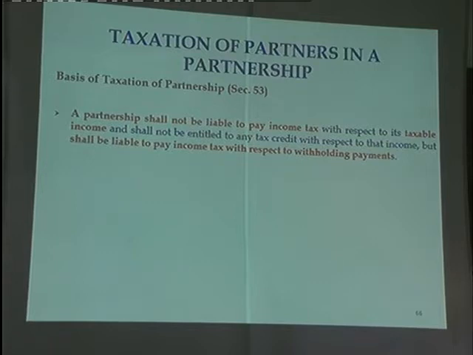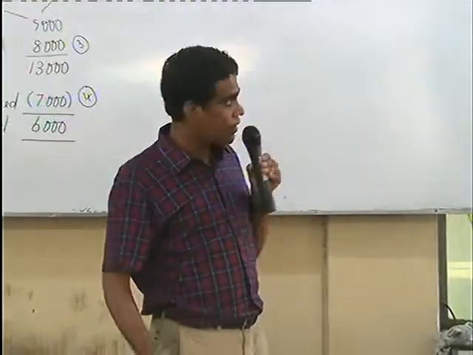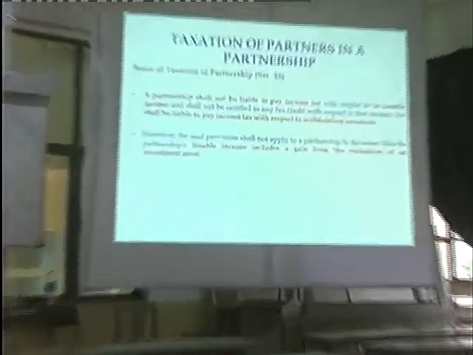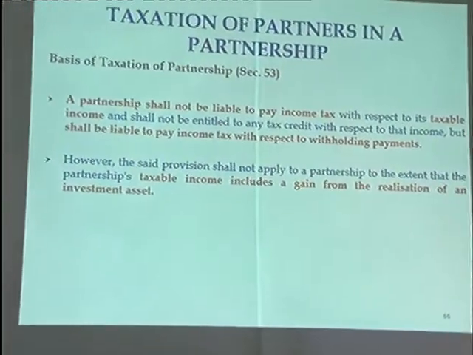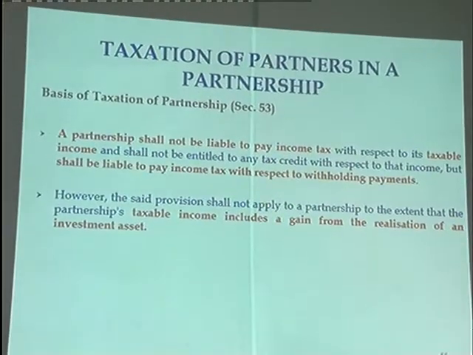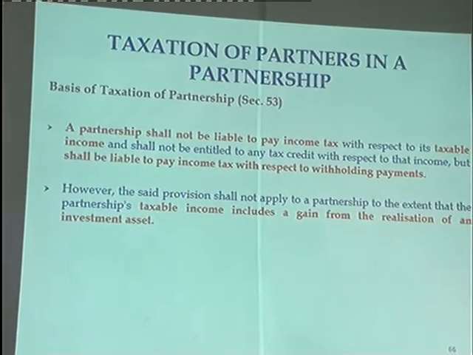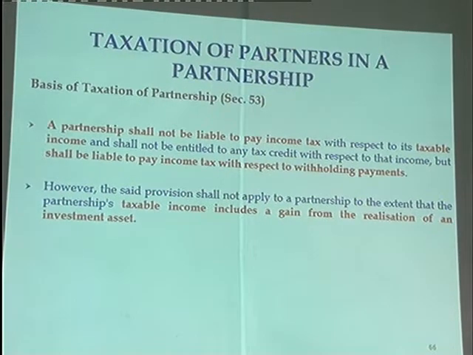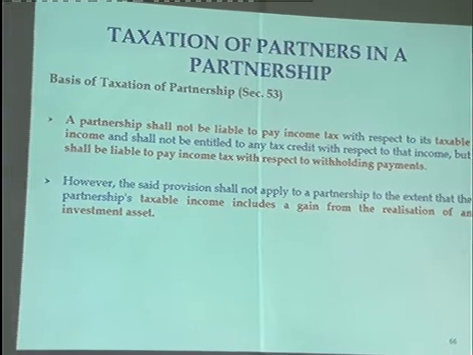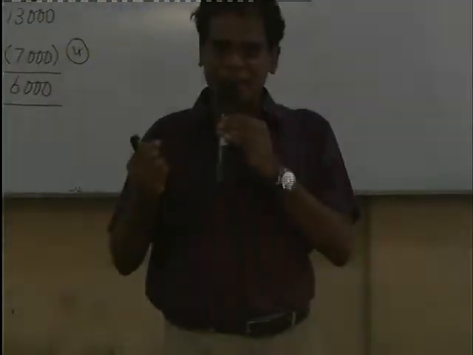Though you don't pay tax on the taxable income, the calculation of taxable income is applicable for the partnership, keep in mind. Why? Later on you must share that income with the individual partners, and for that purpose you must calculate the taxable income. You can't ignore it. However, the said provision shall not apply to a partnership to the extent that its taxable income includes a gain from realization of an investment asset. So if there is an investment asset gain, the partnership has to pay income tax on that. At what rate? 10%.